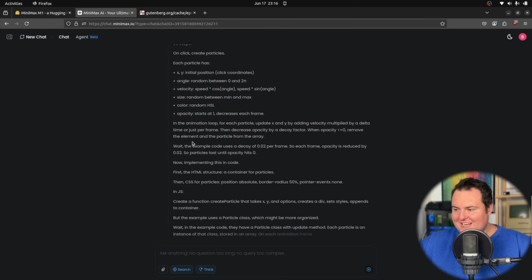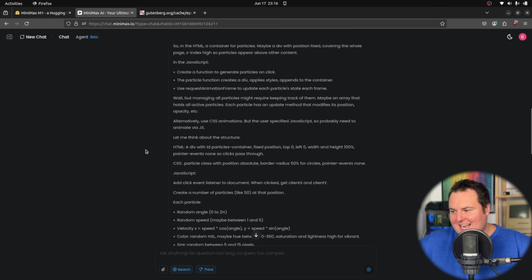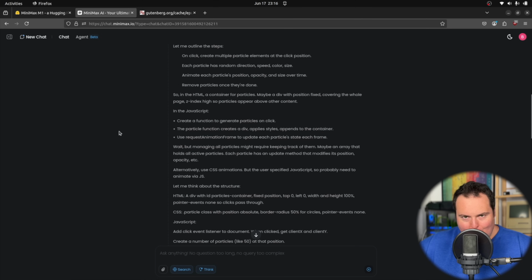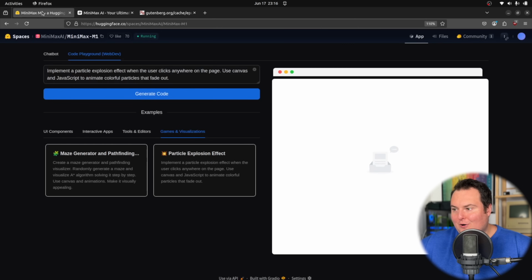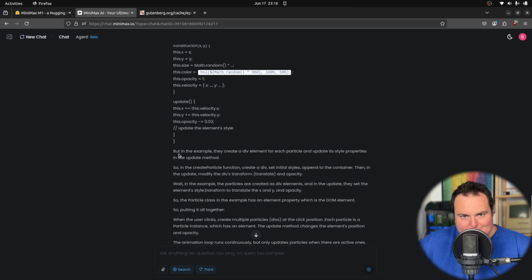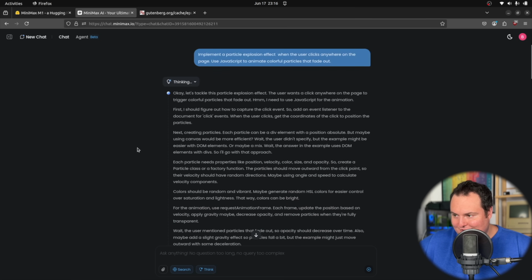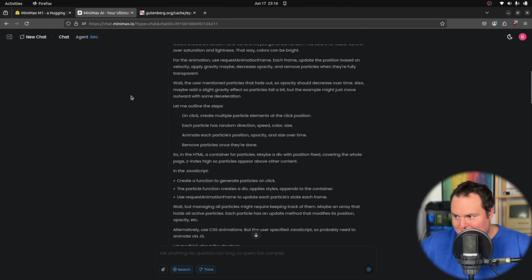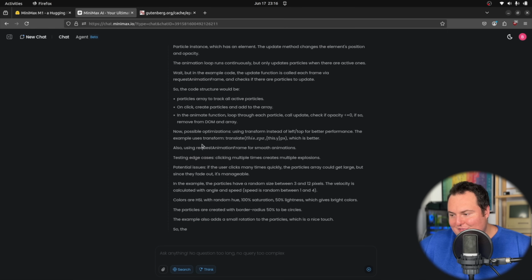It's interesting. I'm seeing it here reference example code. And again, this is kind of why I tend to not try the default things like that are shown in samples, because it could just have a sample of this implementation perfectly done that it references to output it here, which would make sense if you want to showcase something, you want to showcase it at its peak. So I just find it interesting that it is showing or referencing examples and things like that, when basically all I have done is given it a prompt right here. I haven't told it about any examples or anything like that. So I find that interesting.